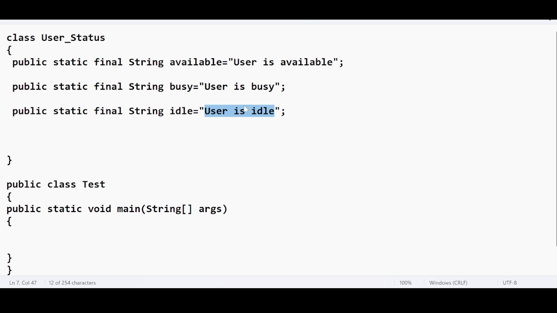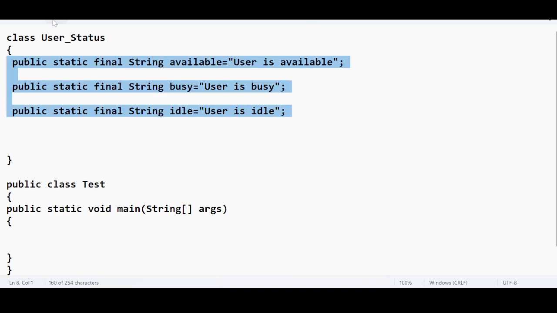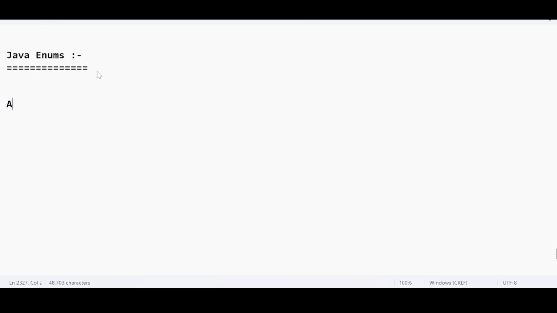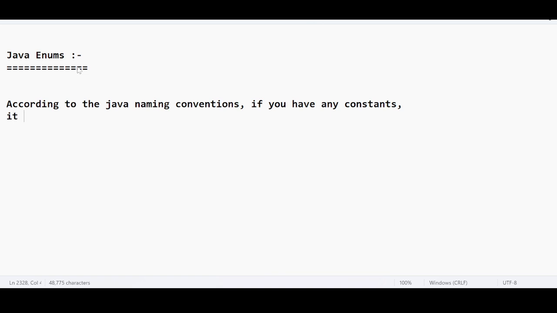According to the Java naming convention, please remember this point. According to the Java naming conventions, if you have any constants, they must be declared in uppercase.